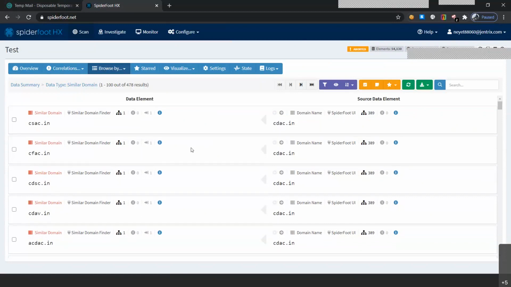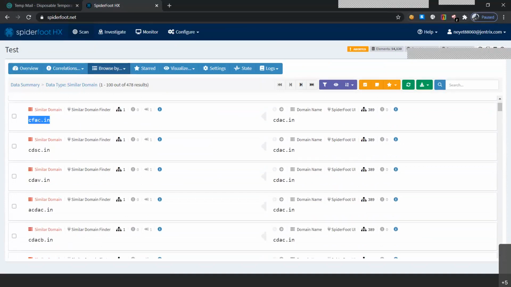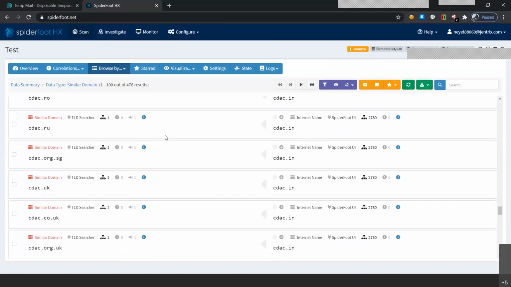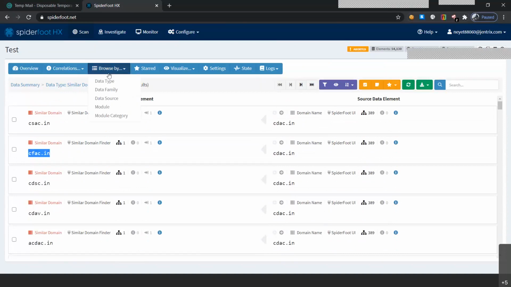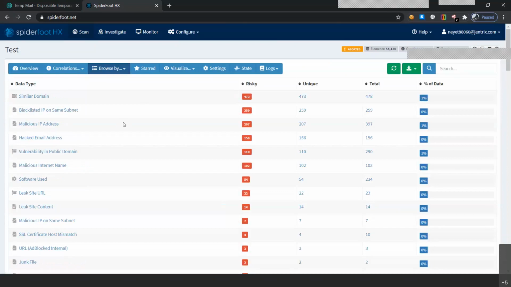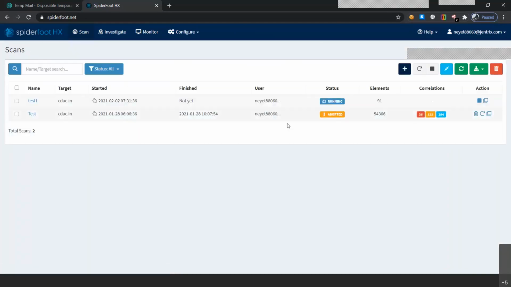So we have got the similar domains. Similar domains are also one of the risky factors, because someone can buy such domains. They're easily purchasable, and someone can use that domain in phishing attacks. So this is also a risky factor that can link to our website, and such information can be found through our Spiderfoot OSINT scanner. You can just click here and do the normal scan. This is a passive scan, so much of the information shown here is gathered from the internet, and you can see all of the information gathered at one point.